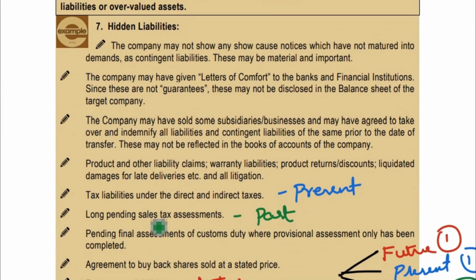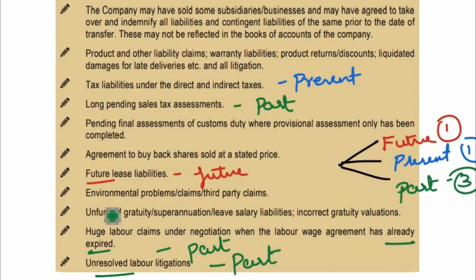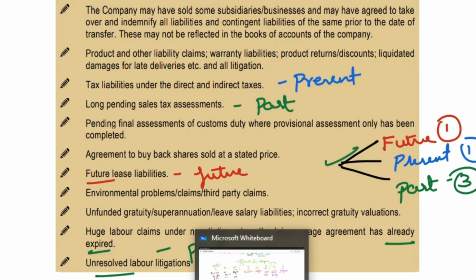Apart from this, it is an important question. What are the hidden liabilities and overvalued assets? There may be a question. Very easy, simple question. Just listen to me. You're going to write 5 points. I'll make you remember the 5 points. So something is hidden. What is hidden? Your future, present, past. Everything is hidden.